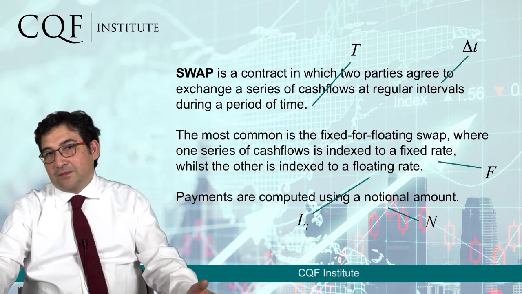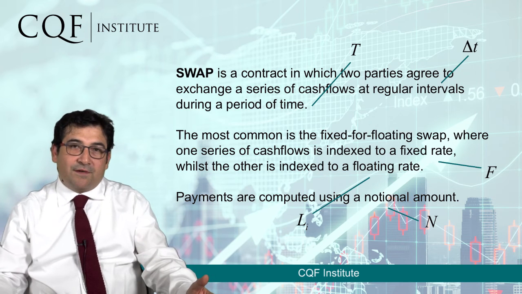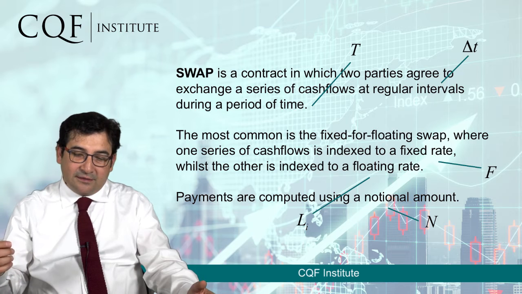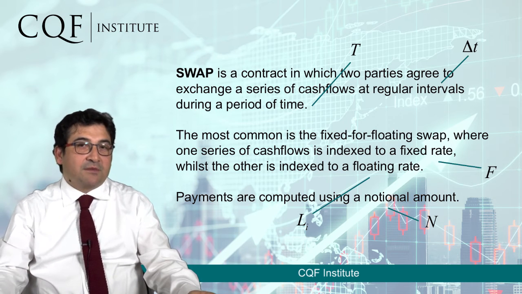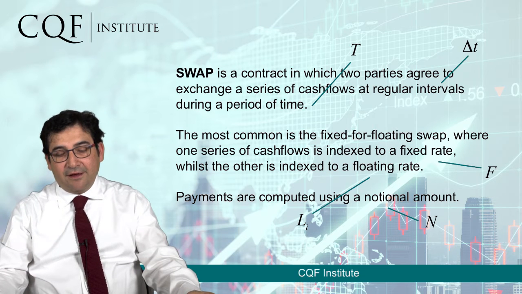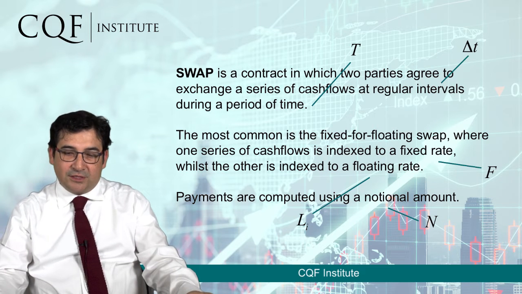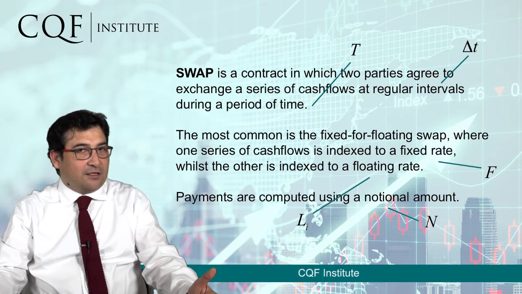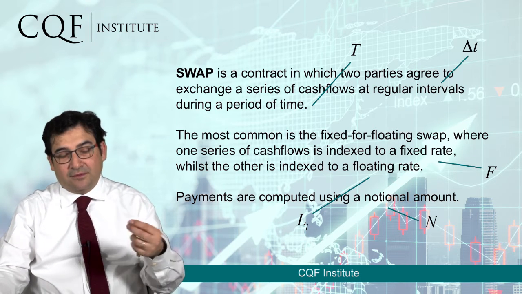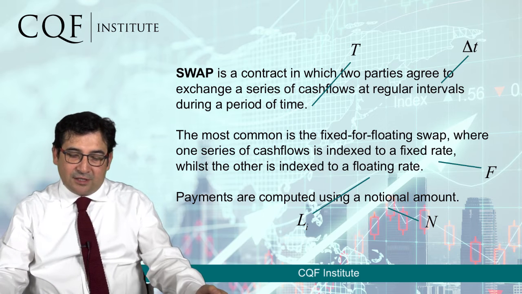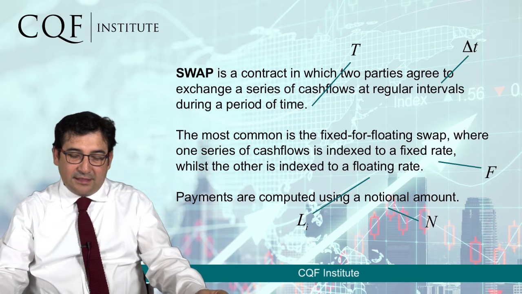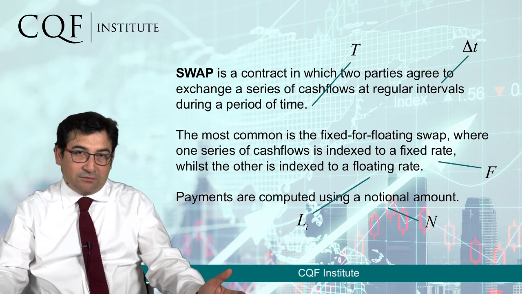The most common swap has a maturity of 5 years. Payments could be every 3 months, so capital T is 5 years, and delta T, the intervals in which payments happen, is 3 months. The fixed rate is denoted here by F. The notional amount, which is not actually exchanged in most swaps but is used to compute the value of the cash flows that are going to happen, the value of the payments, could be in dollars or sterling, and typical amounts are $5 million.